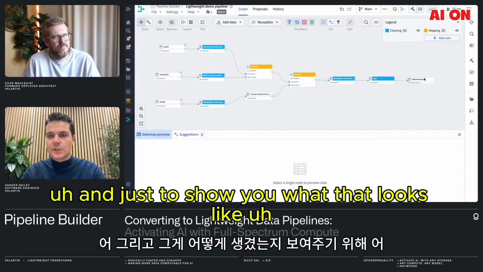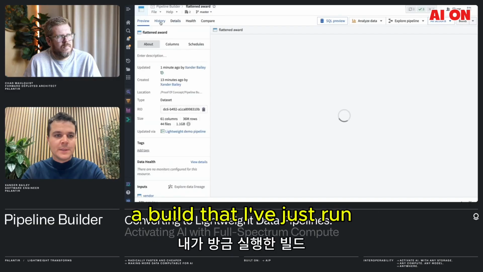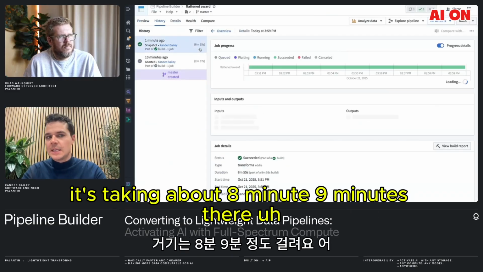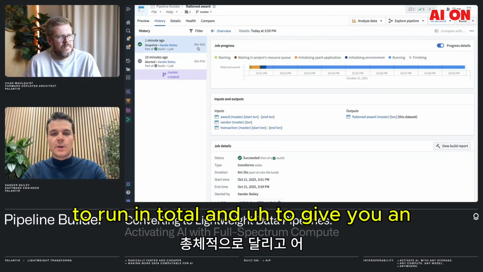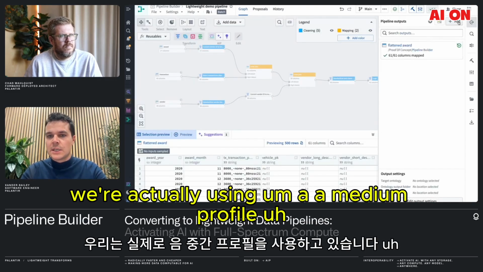And just to show you what that looks like on our output data set, we can go have a look at a build that I've just run. It's taking about 9 minutes to run in total. To give you an idea of the resources we're using, we're using a medium profile.